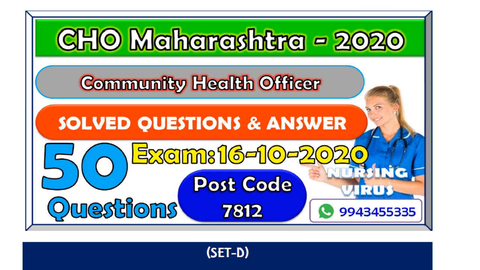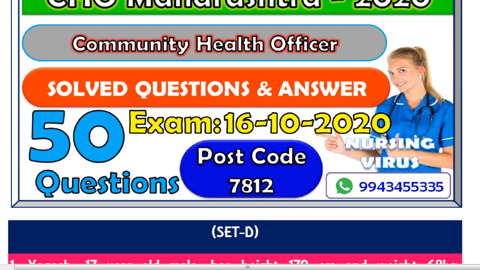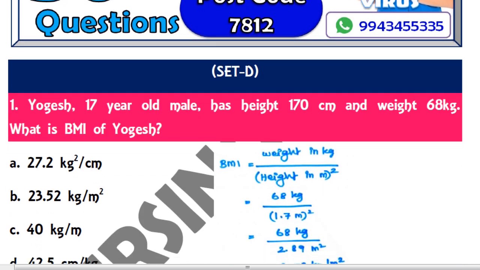Let's go for today's discussion with the completely solved questions and answers. Community Health Officer Maharashtra had 4 sets of questions, set A, B, C and D. In this video, I'm going to discuss set D. So the first question,